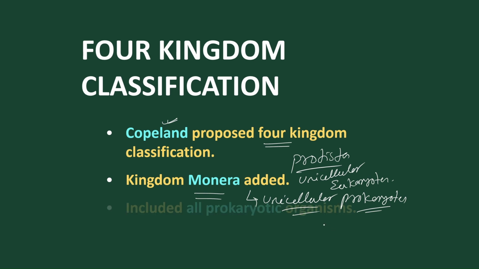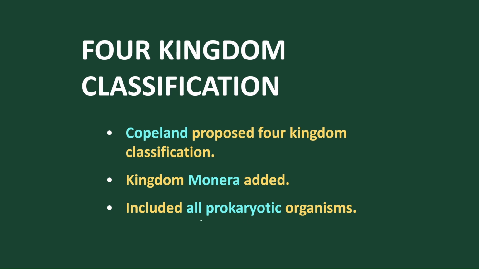Got it? Okay. So according to him, all the prokaryotes were included, and these prokaryotes should be what? The unicellular organisms in the four kingdom classification. And this kingdom also has certain limitations. Why? Because it is unable to eradicate the limitation found in lineage form, that is photosynthetic and non-photosynthetic. So here we find a limitation.